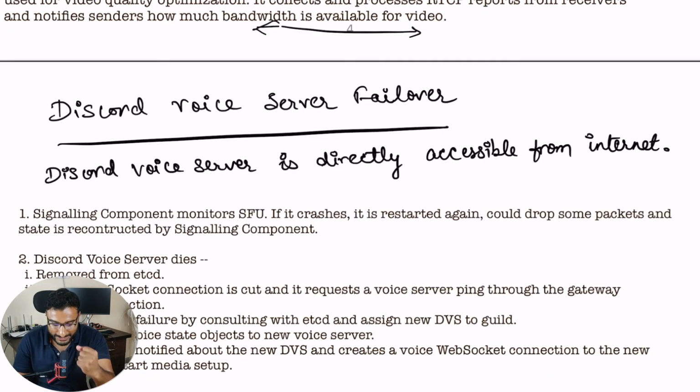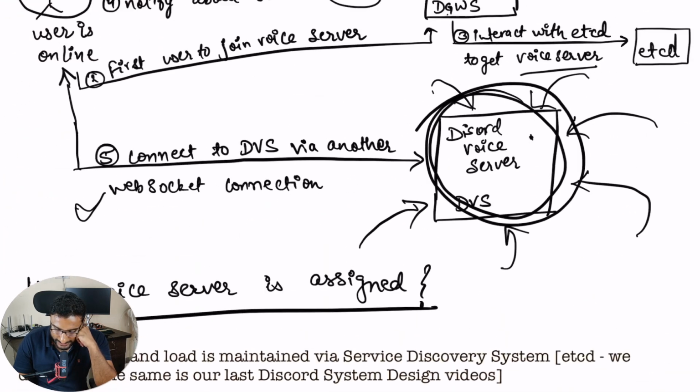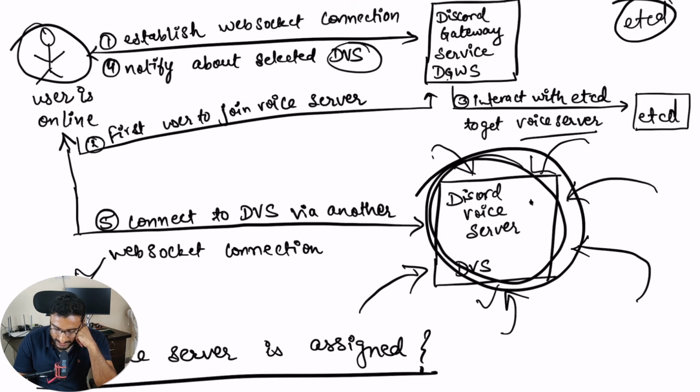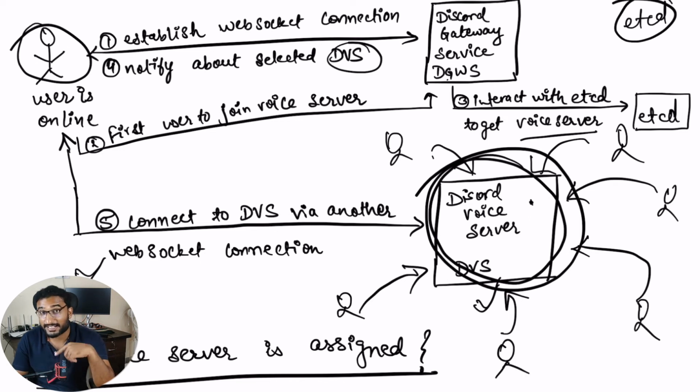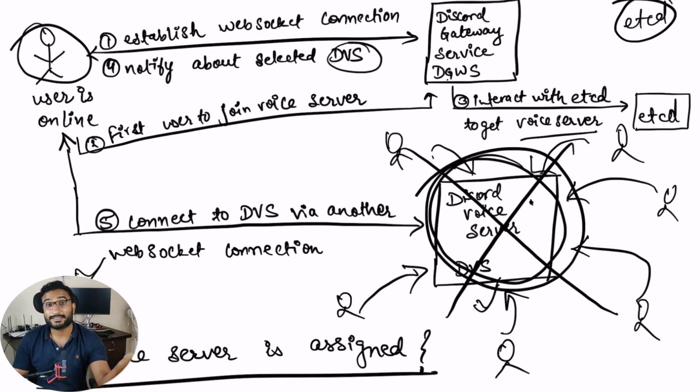In case a Discord voice server fails, right? Let's say this communication was going on, this was the selected DVS, and all the users are interacting with it. What if this server fails? We mentioned that all users are connected on the same server. Where will these users go? We have to find some new server.